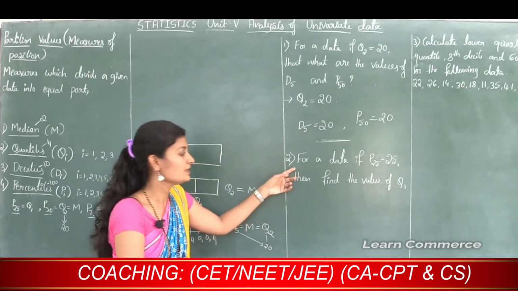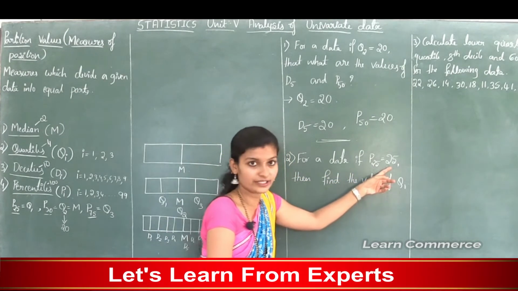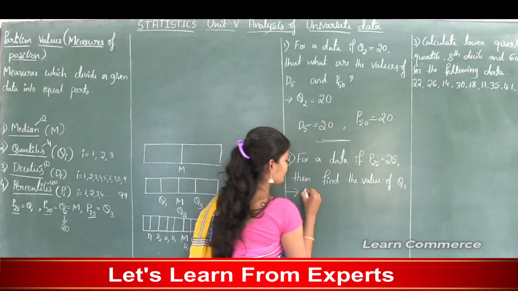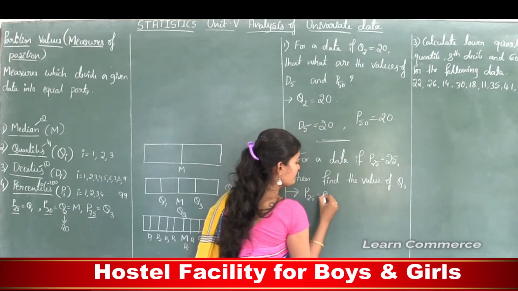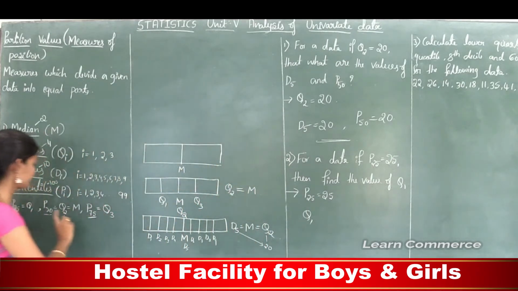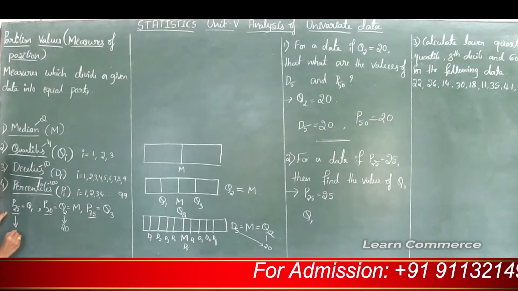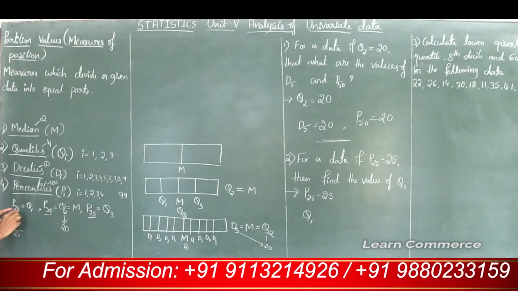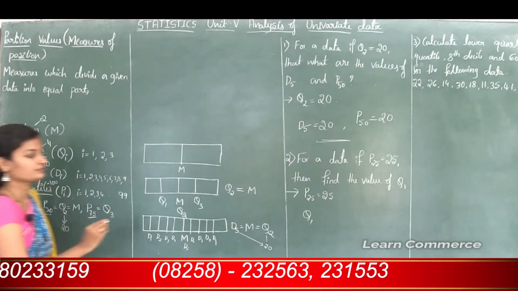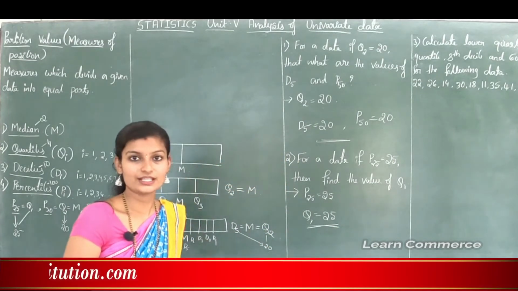Next move to problem number 2. Here the second problem is, for a data if P25 is 25, then find the value of Q1. So in the problem they gave P25 is 25, and we need to find what is Q1. See here, P25 is same as Q1, therefore Q1 also 25.